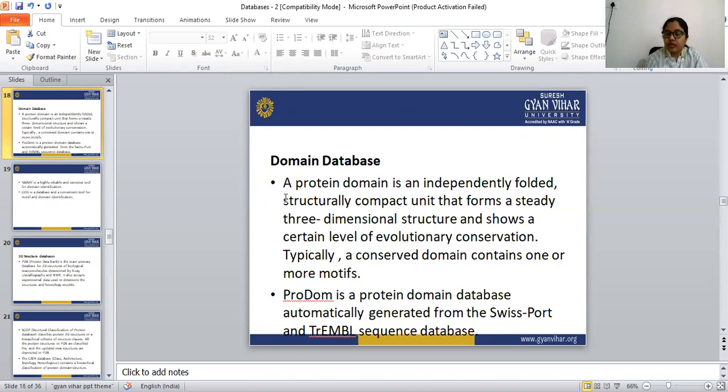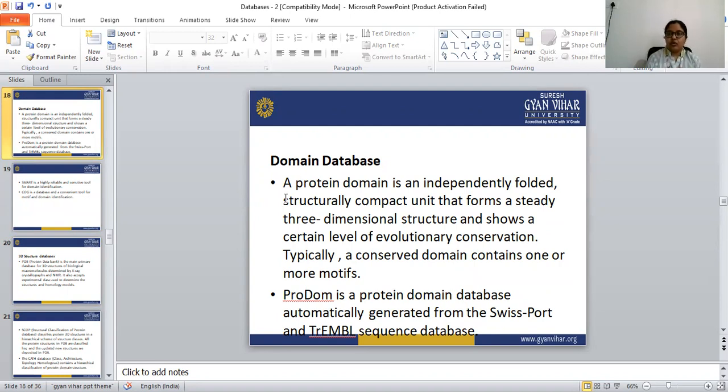ProDom is a protein domain database, automatically generated from the Swiss-Prot and TrEMBL sequence databases.